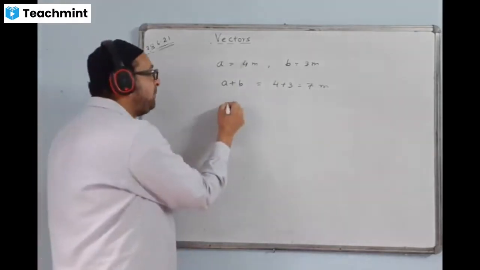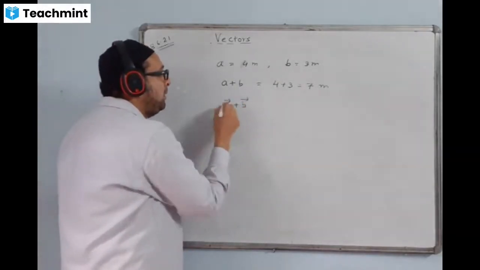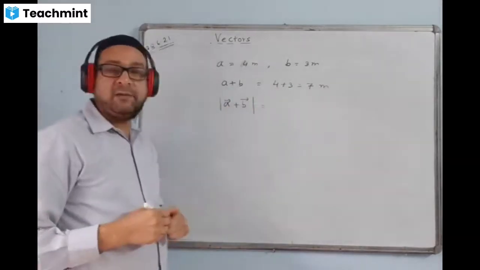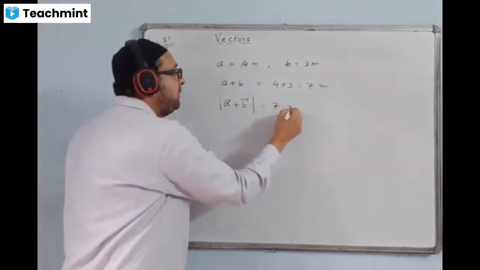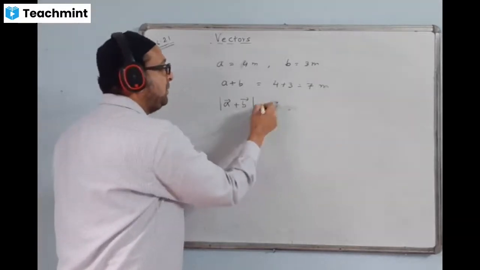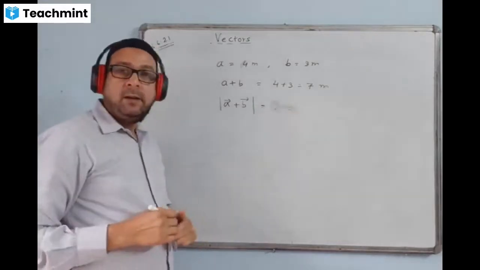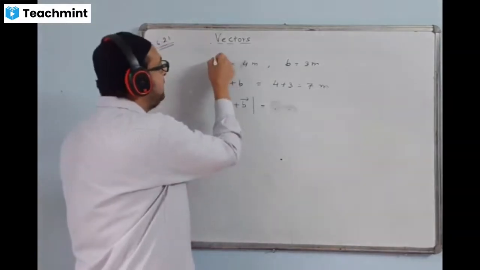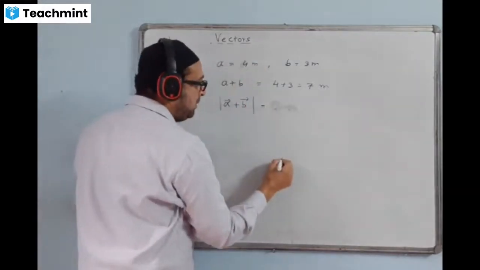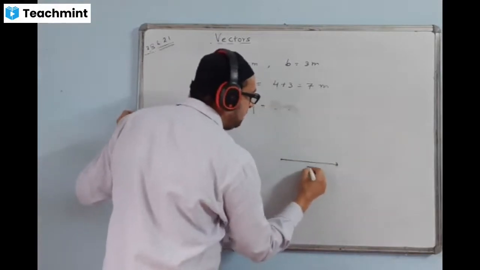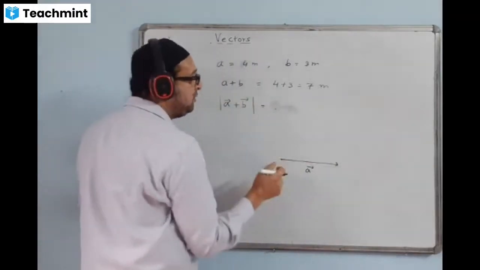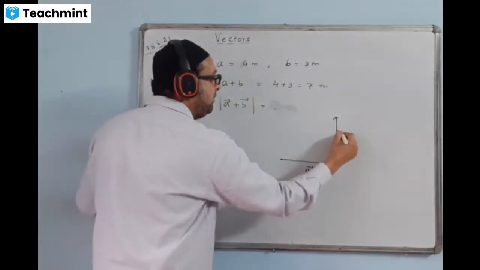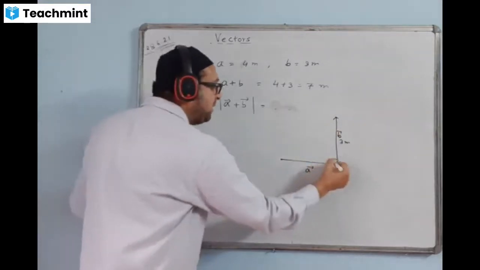So we write A plus B. The magnitude of this will be different, will not be 7. If you write equal to 7, it may become wrong. It will be something else. I give one simple example. Suppose A is a vector of 4 meters in this direction, and B is like this. This is the direction of vector B. The angle between them is 90 degrees, suppose.